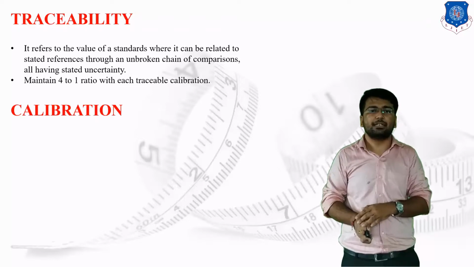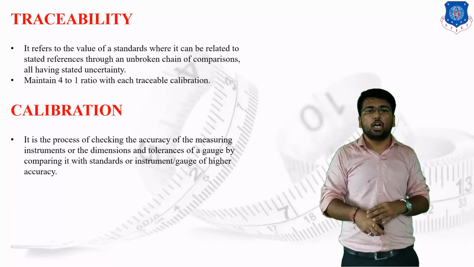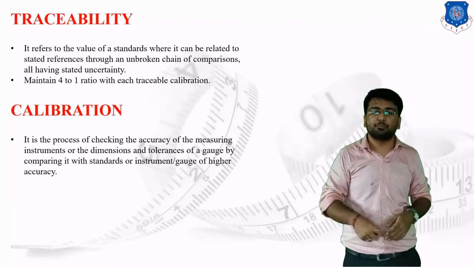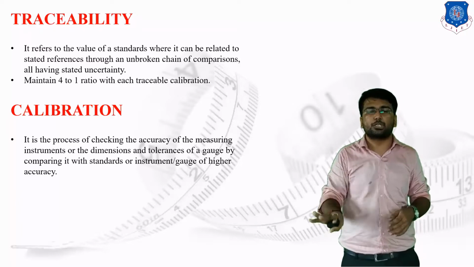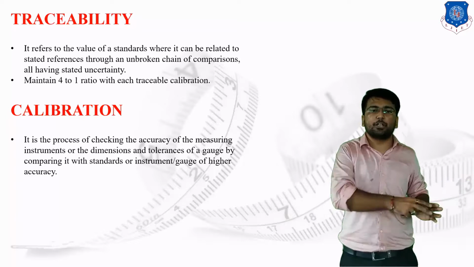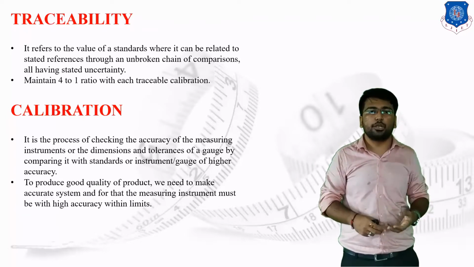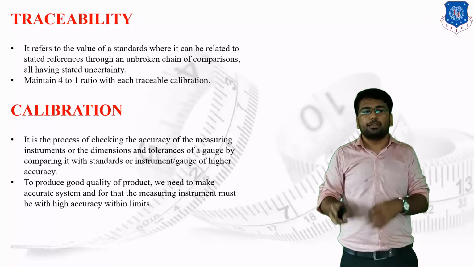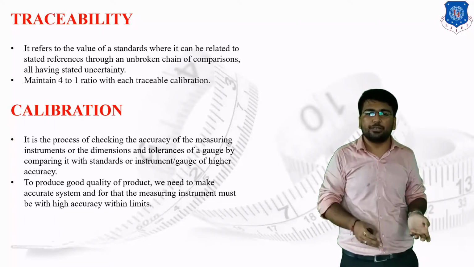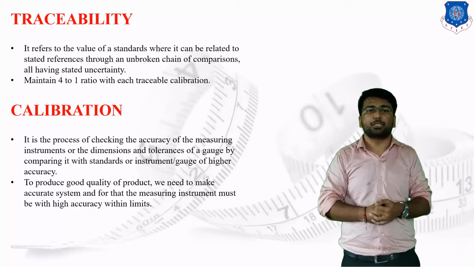The last one is calibration. Calibration is the basic process of checking the accuracy of a measuring instrument, or the dimensions, or the tolerance of gauges, by comparing those standards, instruments or gauges with higher accuracy gauges. This particular process is known as calibration. To produce a good quality product, we need to make an accurate system for the measuring instrument with higher accuracy within the range of limit. This particular process is known as the calibration process.